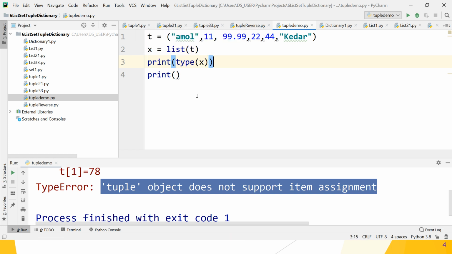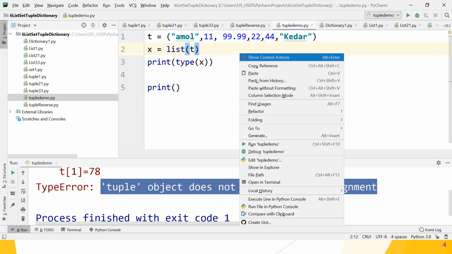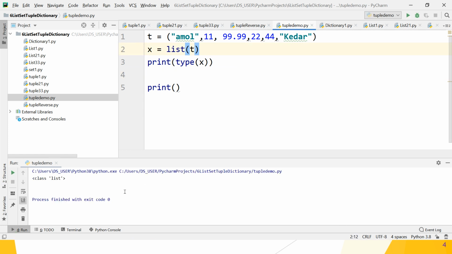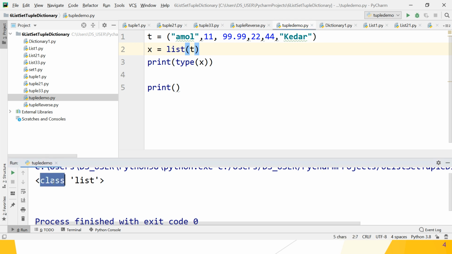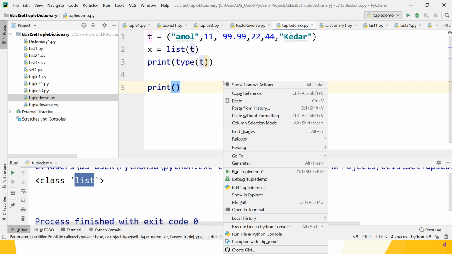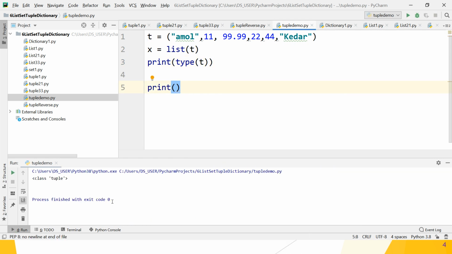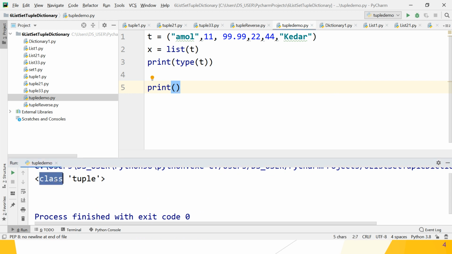So we want to check whether x is of type list or tuple. Great, guys. Just see whether it works or not. Yes, it is a class of type list. Great. And if you check t, what is the type of t? Just run the program. So you got the answer. It is a class type and the name of the class is tuple. Great. So the list method converts your tuple into what? List. Great. After that, what do we want now? x.